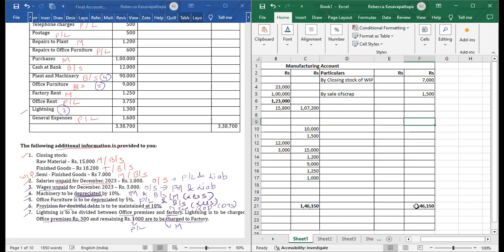The amount which we will get here is 1,37,650. We will write here by 1,37,650. This amount we will transfer to our trading account. By trading account, below that we will write cost of production transferred.